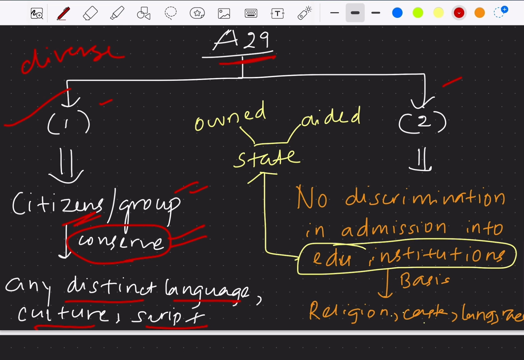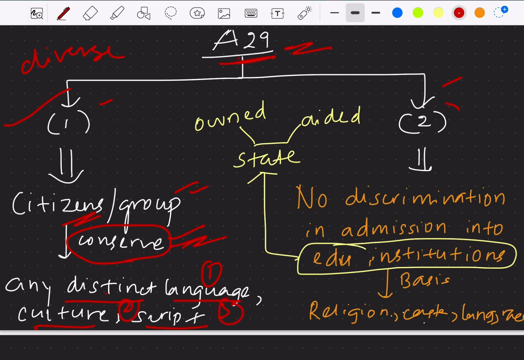So the protection of the same is very essential. Article 29 clause 1 is providing the right to conserve these distinct language, culture and script. That is, it is providing for three things: to conserve the distinct language, culture and script.